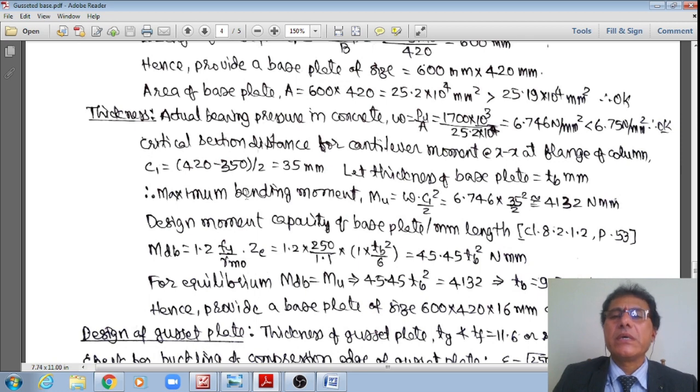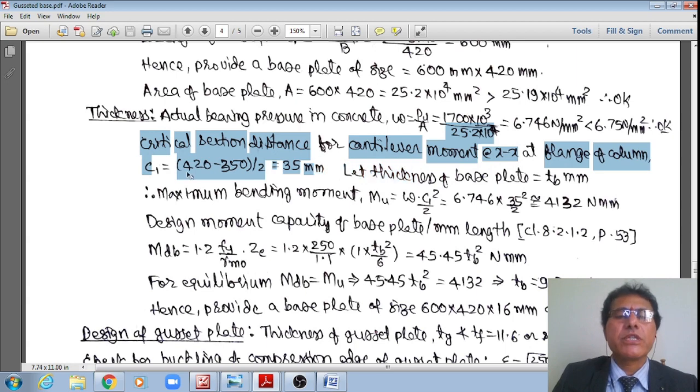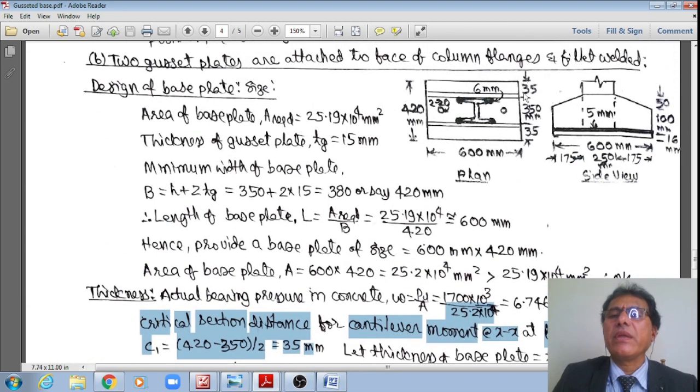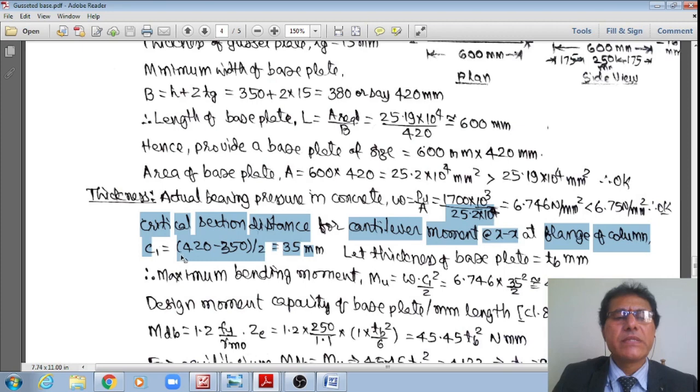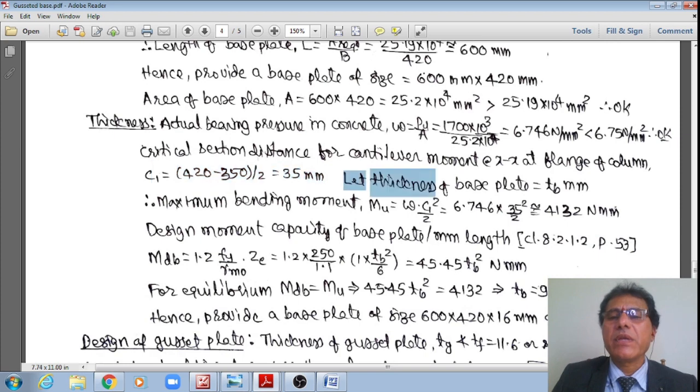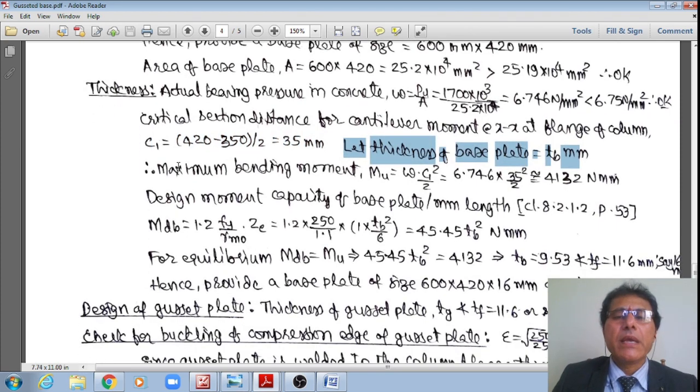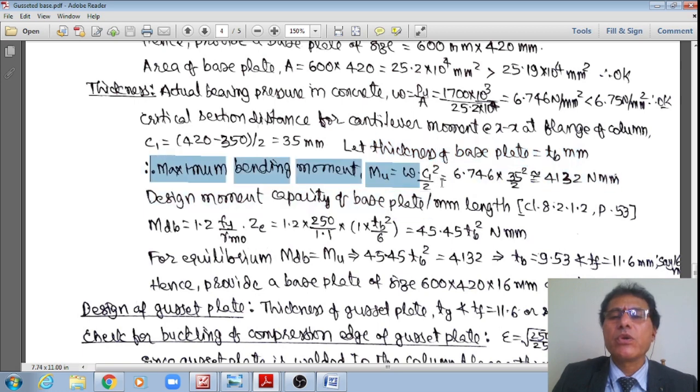Hence, once it is okay, the critical section for the cantilever moment is at a distance from the flange of the column. Just now I have shown this cantilever projection is equal to 35 mm, right? 420 minus 350 divided by 2 is equal to 35 mm, and let the thickness of the base plate be tb mm. Hence the maximum bending moment Mu is equal to w multiplied by c square by 2, or 6.746 multiplied by 35 square divided by 2, which is around 4132 Newton mm.